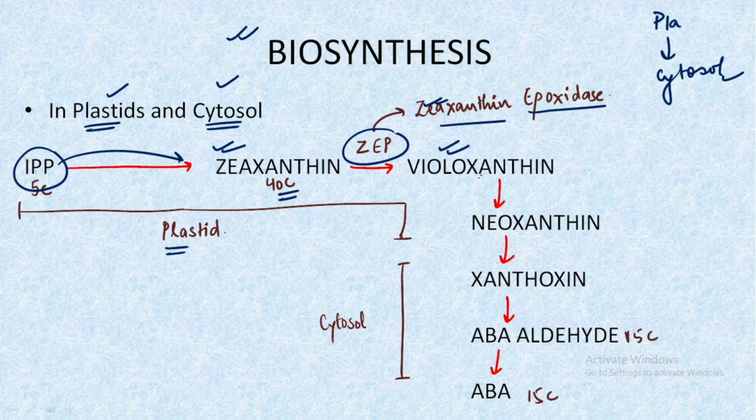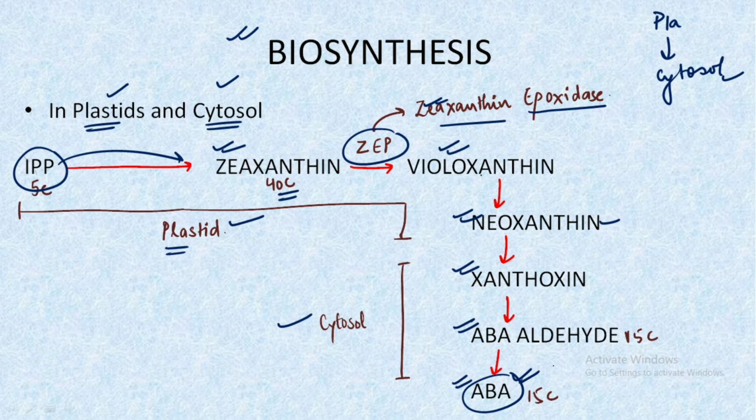And this violaxanthin gets converted into neoxanthin, and this neoxanthin after formation gets transported from the plastid into the cytosol and gets converted into xanthoxin. And finally, this xanthoxin gets converted into ABA aldehyde and then into the final required product, that is abscisic acid.